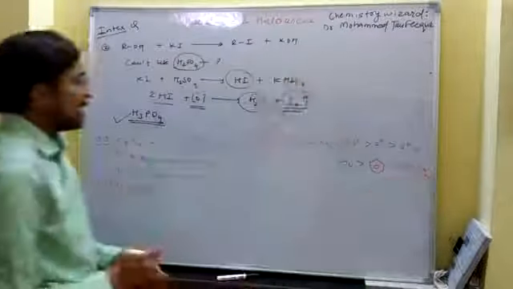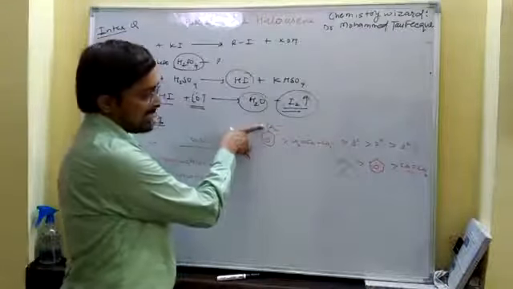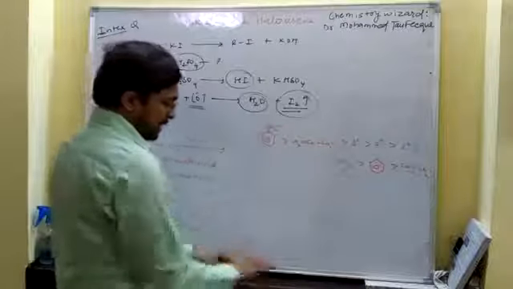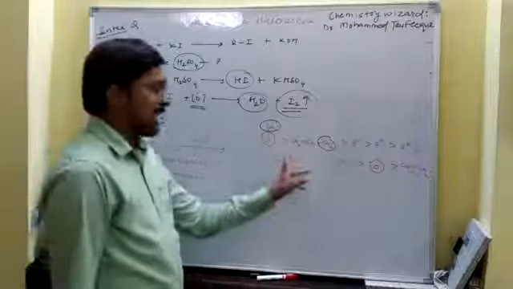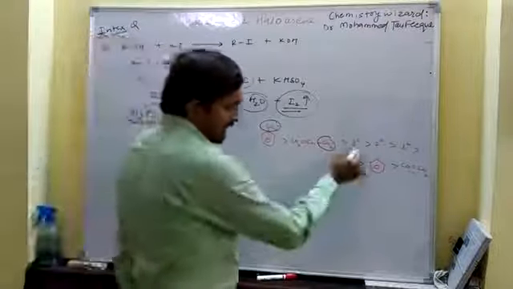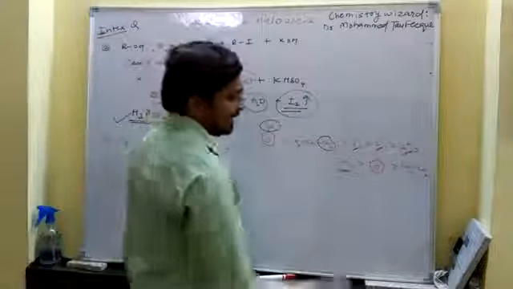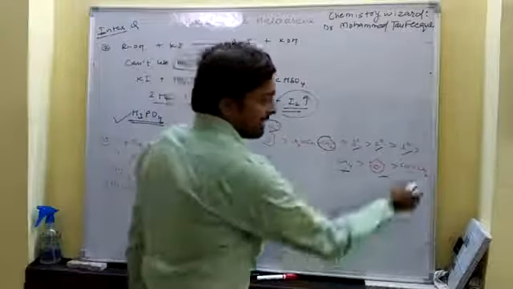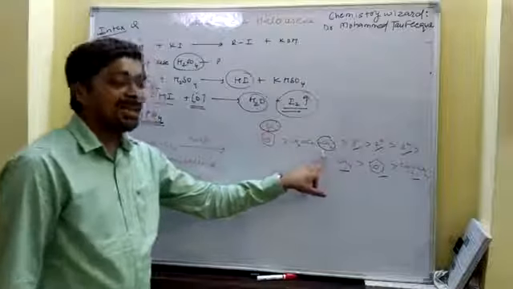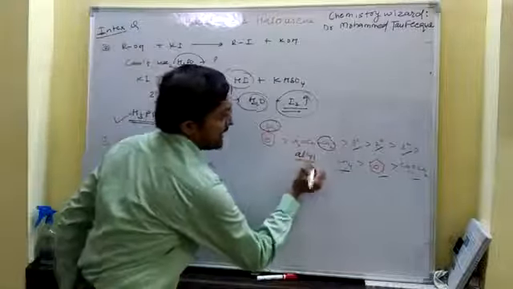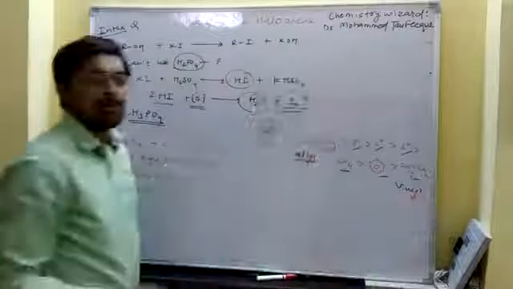So during photochemical halogenation or chlorination, the reaction would preferably take place on the benzylic carbon, then the allylic carbon. What is the allylic carbon? The carbon next to the double bond. Then 3 degree carbon, then 2 degree carbon, then 1 degree carbon. Then methane, then the aromatic carbon, then the vinyl carbon. What is the vinyl carbon? The carbon with the double bond.